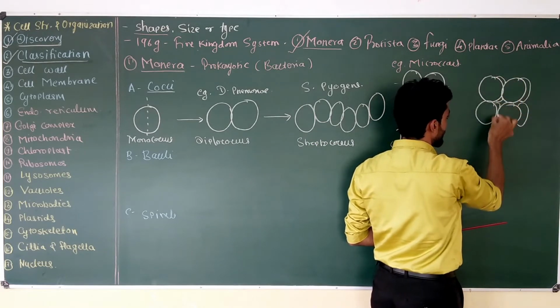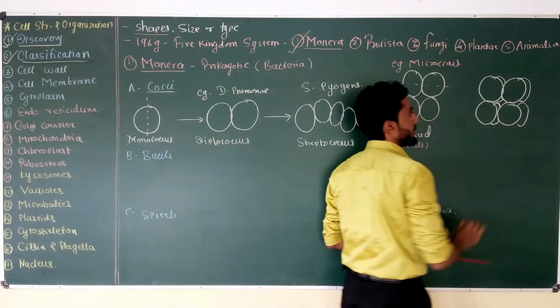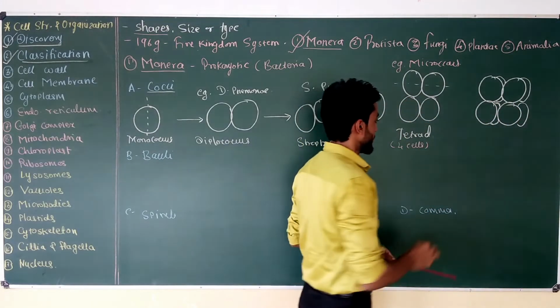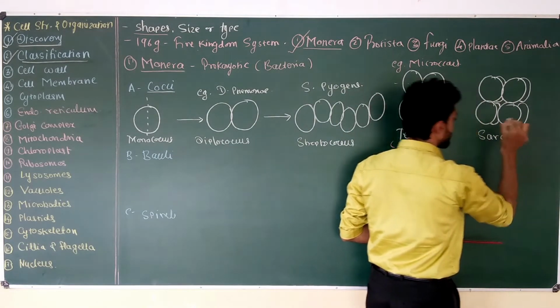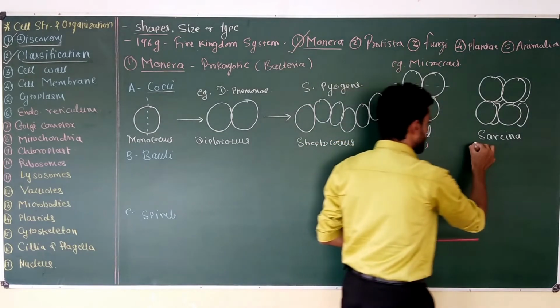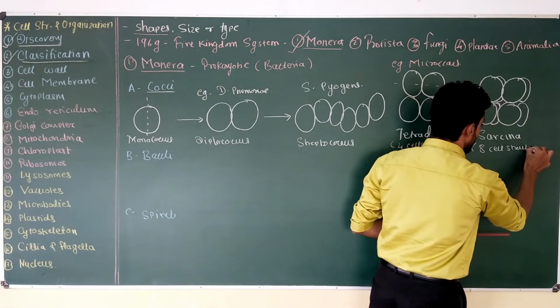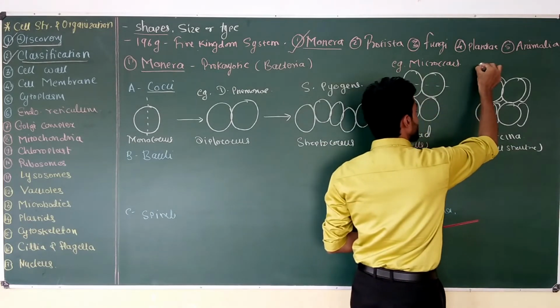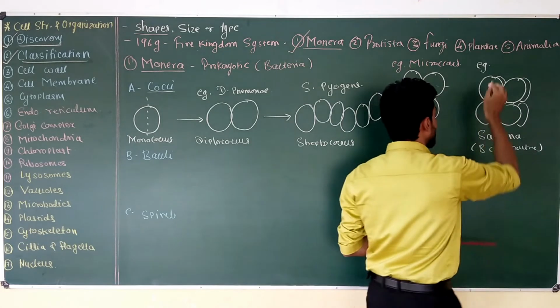So now here you can see an 8 cell structure is produced, and this 8 cell structure is called sarcina. An example of sarcina type of arrangement is found in the bacterium Clostridium.